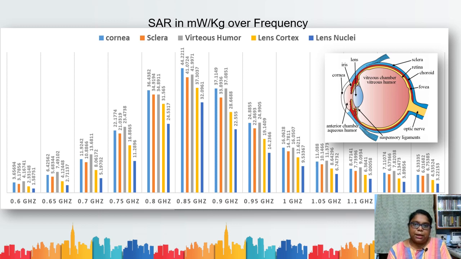Cornea has a maximum radiation absorption of around 44.211, and lens nuclei has a resistance towards absorption with a minimum of 32 milliwatts. Next to cornea, vitreous humor, the inner portion of the eye, also has a high absorption, and lens cortex and the others fall in between these values.